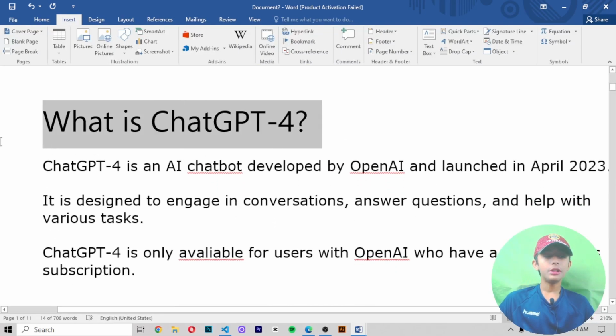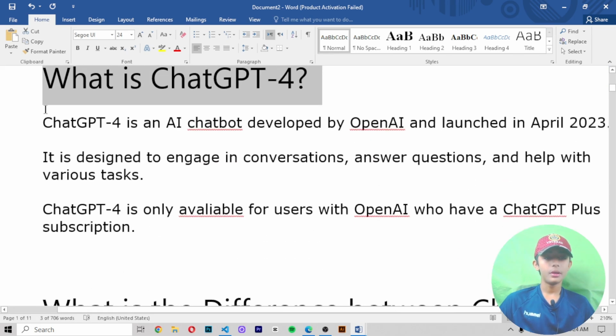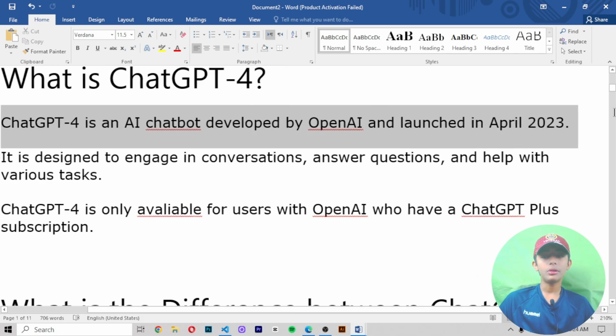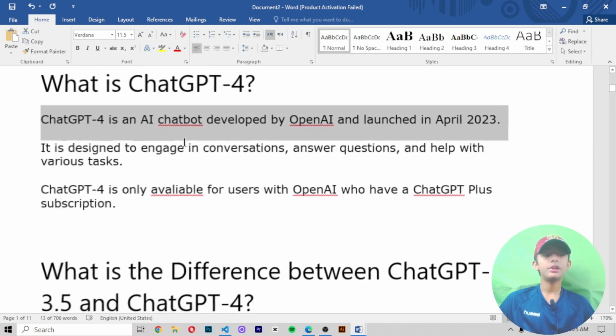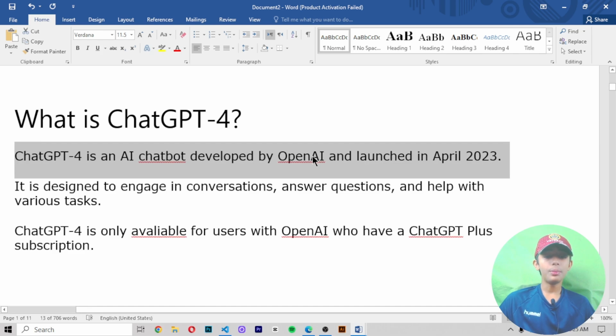So, what is ChatGPT 4? In the previous video of generative AI, I told you about ChatGPT 3.5. If you don't know what ChatGPT 4 is, let me tell you. ChatGPT 4 is an AI chatbot developed by OpenAI, and it launched in April 2023. This is the latest version.